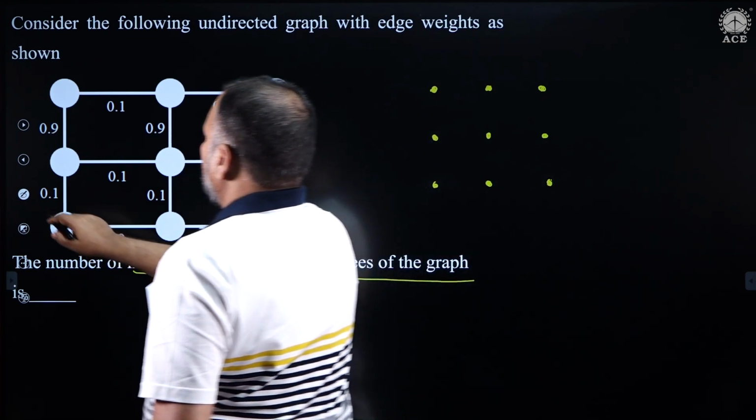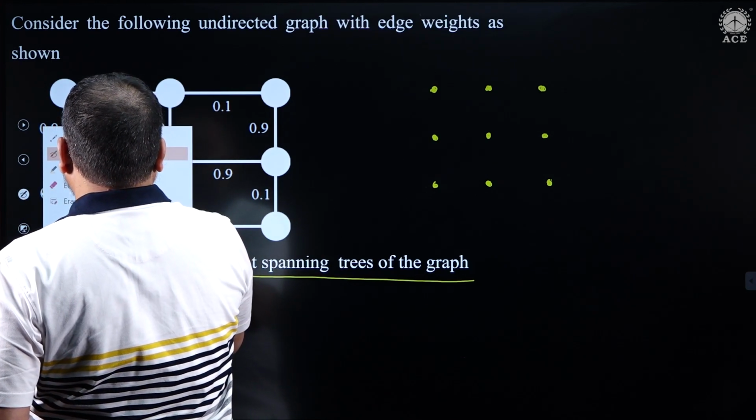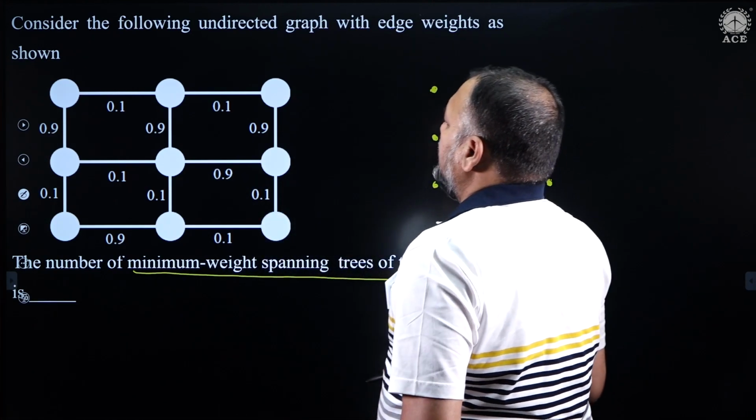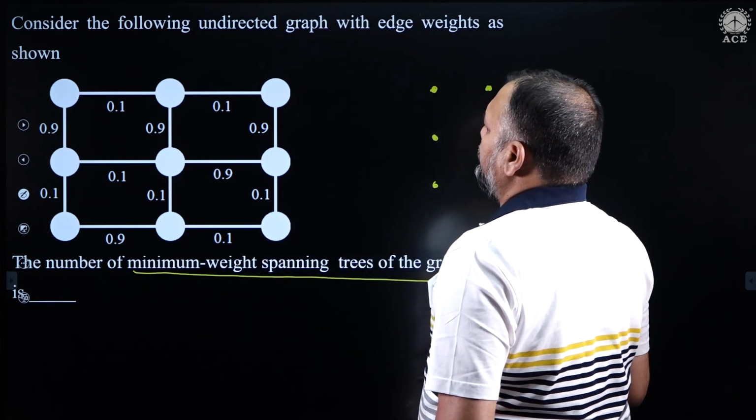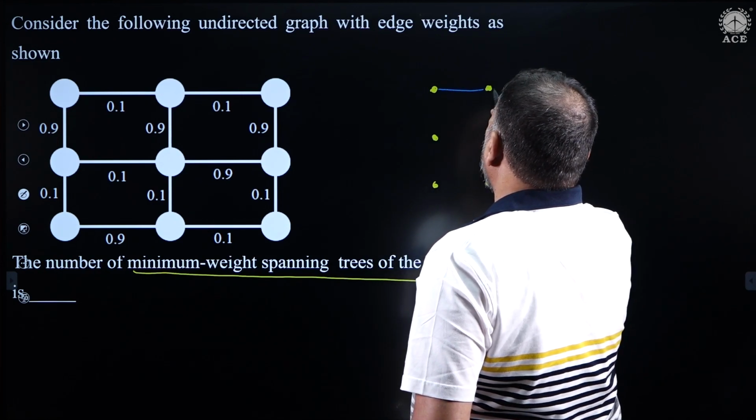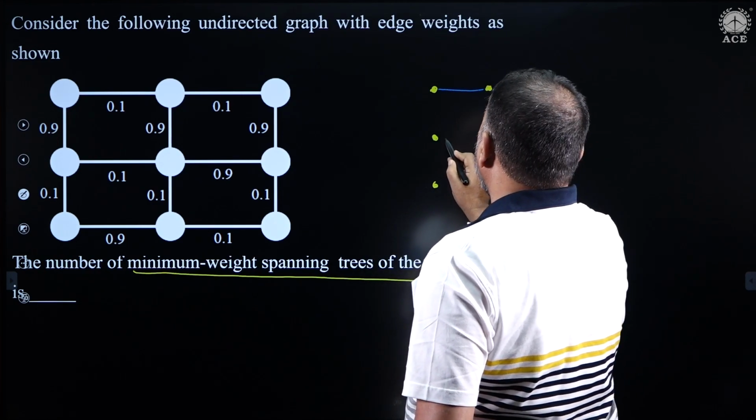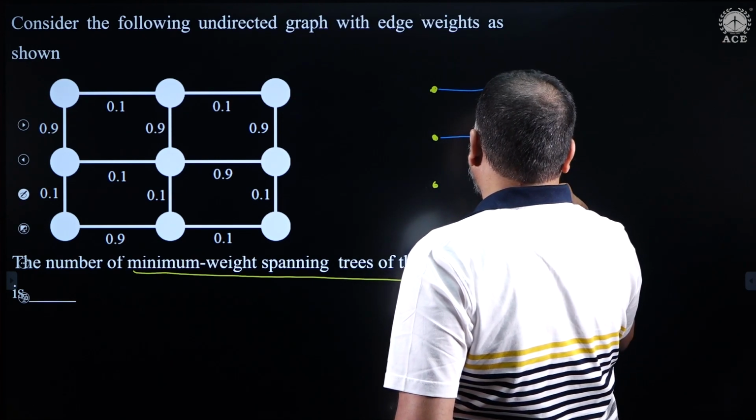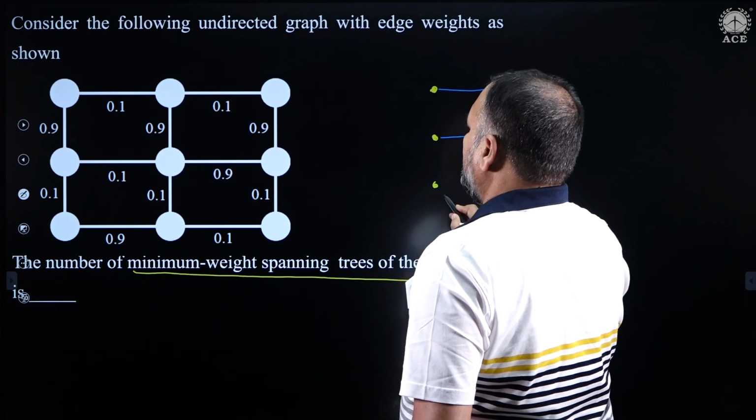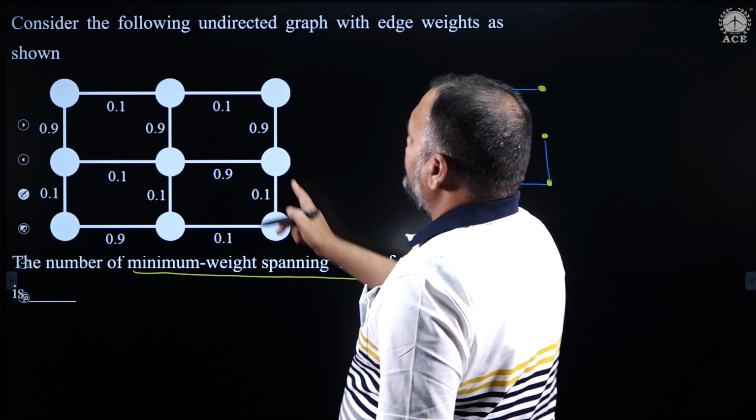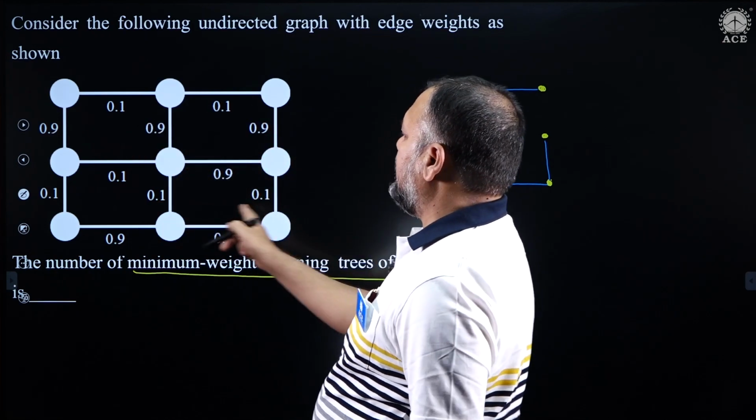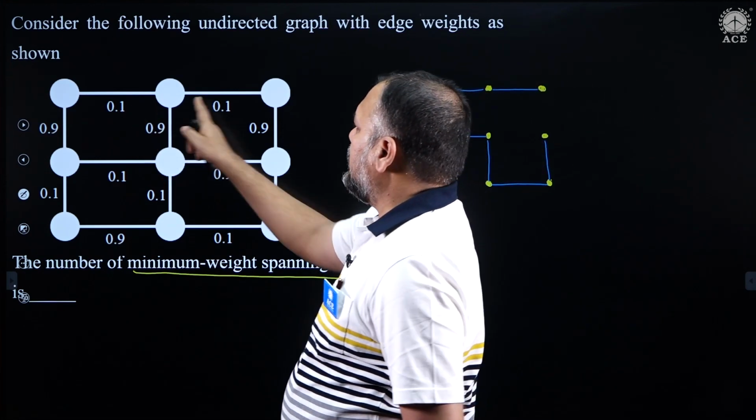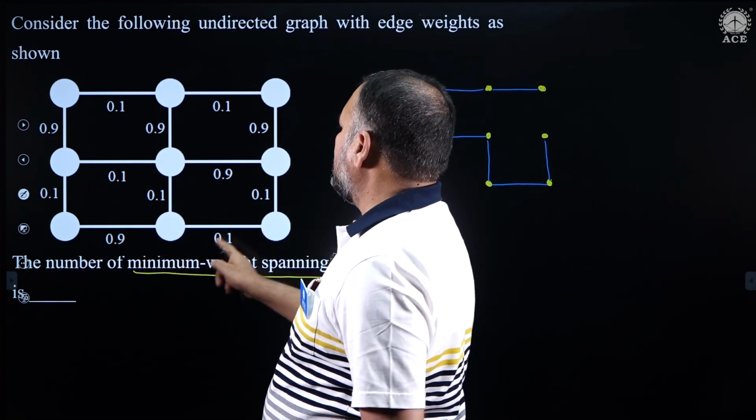Okay. So, let us take this. I will try to take all edges which have a value of 0.1, and let us see how many can be included. This is 0.1, this is 0.1, this is 0.1, this is 0.1, this is also 0.1 and this is 0.1. The total number of vertices is 1, 2, 3, 4, 5, 6, 7, 8, 9. So that means I need 8 edges.